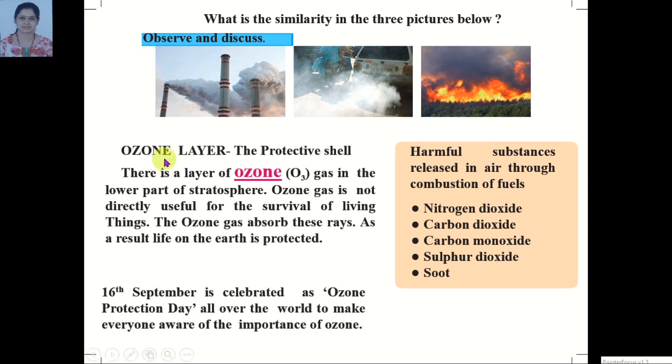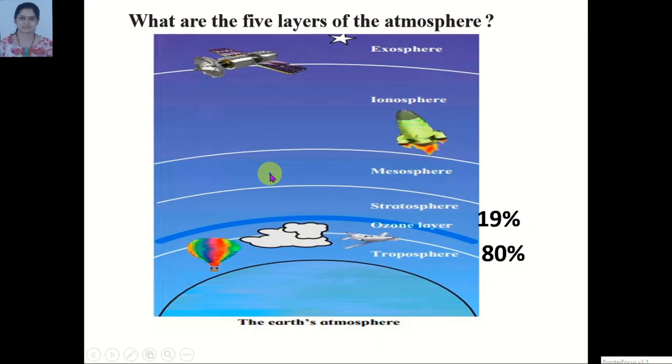Now about the ozone layer. The ozone layer is called the protective shell. There is a layer of ozone gas in the lower part of the stratosphere. Just observe this figure. This is ozone gas. It is at the bottom of the stratosphere. It is not directly useful for living things.